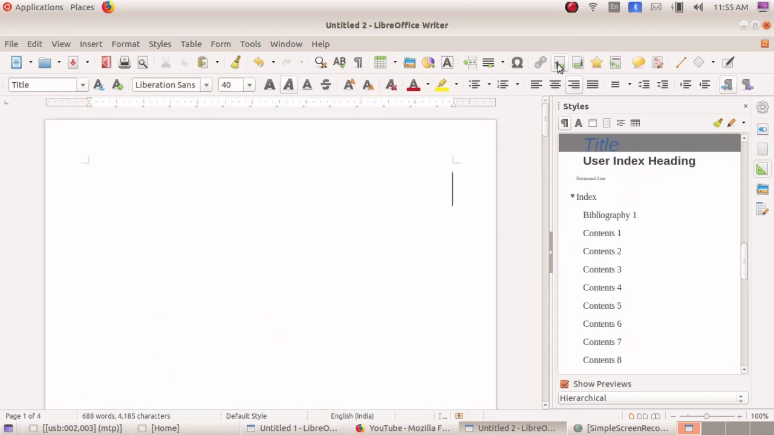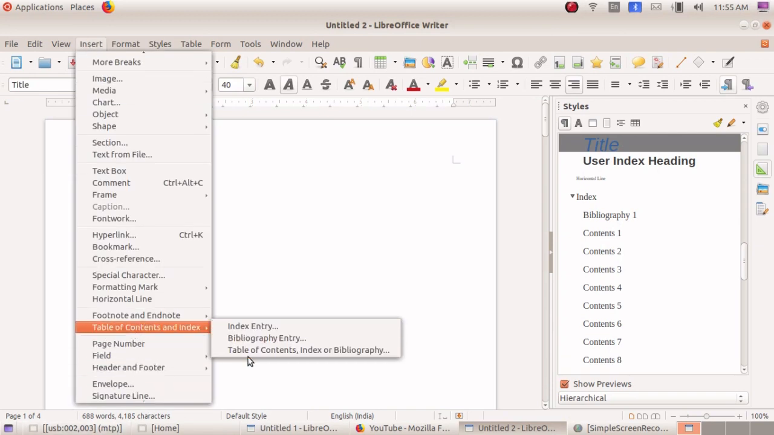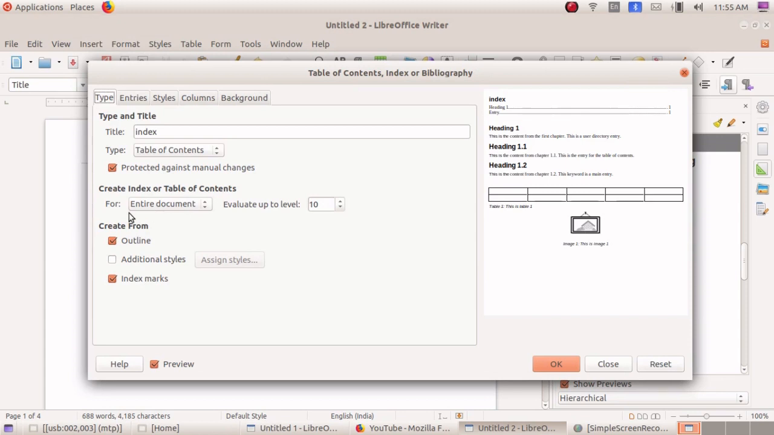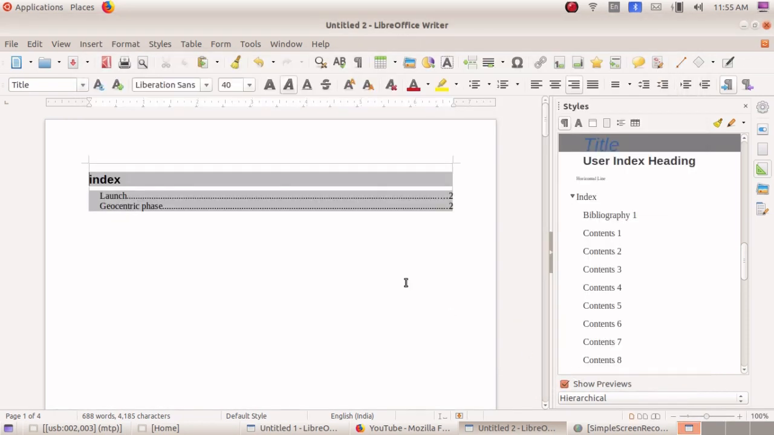So now we are going to include the index and tables. Go to insert, table of contents and select the option. Here you will get the option to type index, or you can include table of contents and go to styles. In this, whichever type of contents you want to include in the index, you can choose. Here I want to include the subheading, so I have used the new style for that. Select this and click OK.